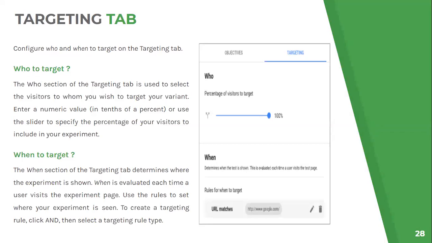Then we have a targeting tab. In that we have to clearly specify who to target. We can also select our Google Analytics account, and from there we can directly select the audience that we have to target. We can specify the geographic location or something like that. So if we want only people from Noida to see that specific variant, we can do that. We have to specify the target audience, and that we can easily do.